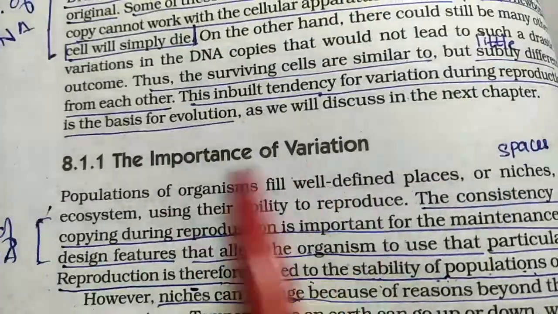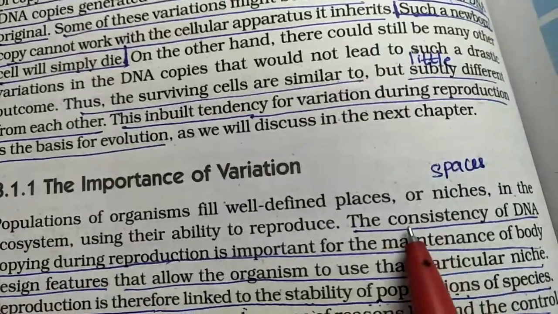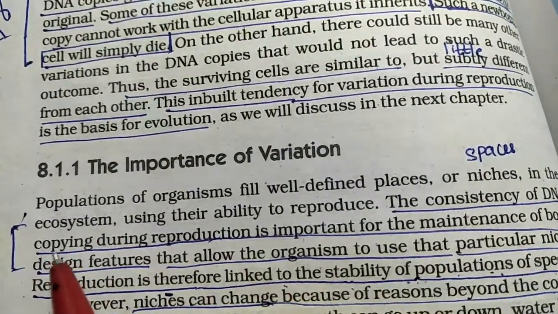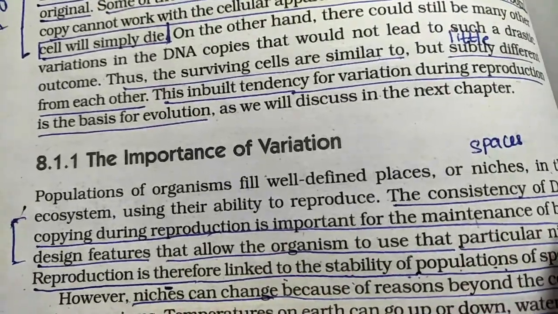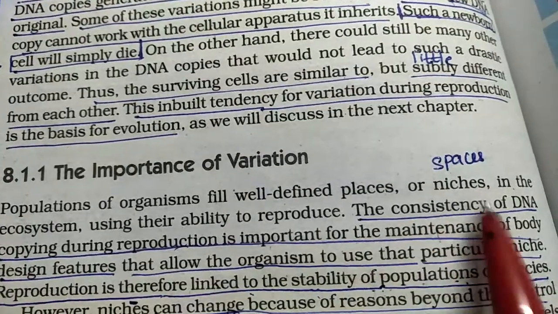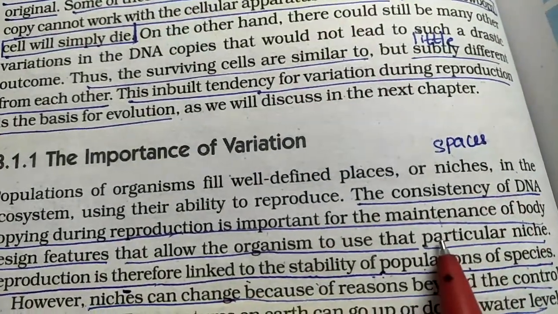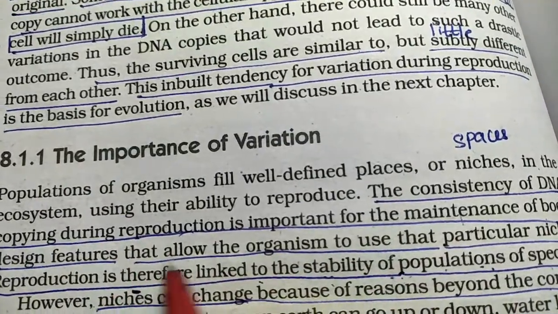Now what is the importance of this variation which has occurred? The consistency of DNA copying during reproduction is important for maintaining the body design. The DNA copying should be consistent, it should not vary much, otherwise the body design features will change.